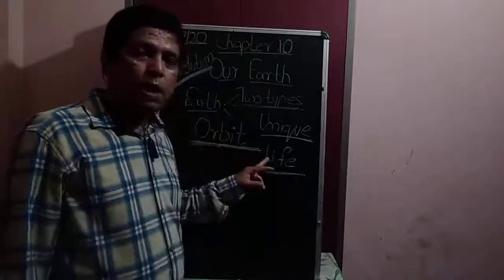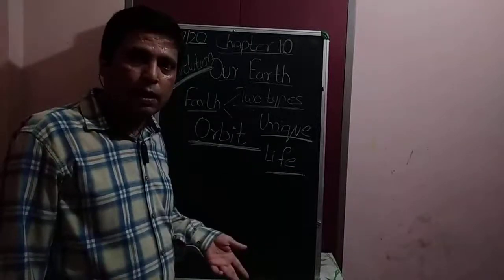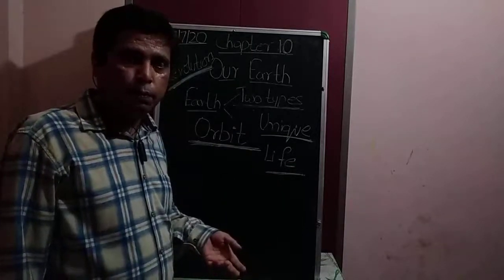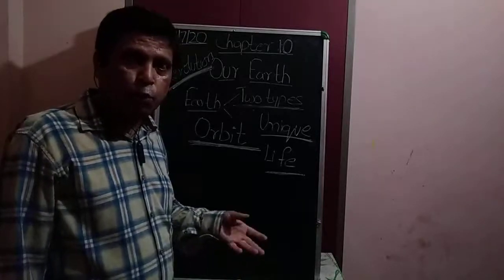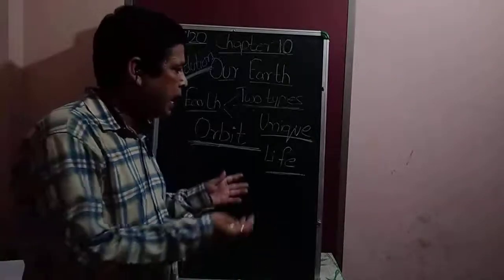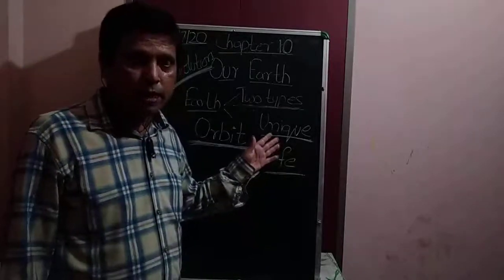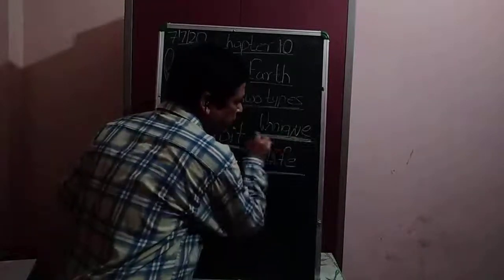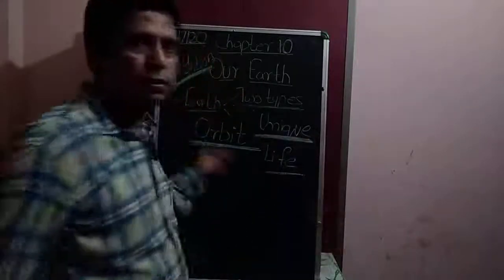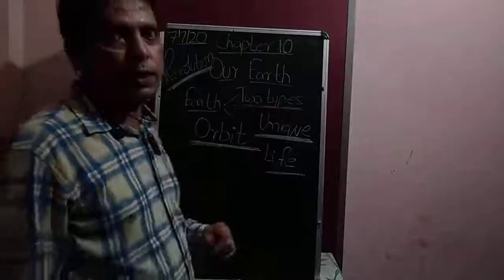Or you can also say that the conditions which are required for living, air, water, food, all things are present on our planet Earth. That is the reason also, student, we say Earth is a unique planet.